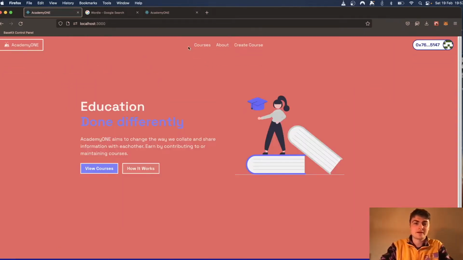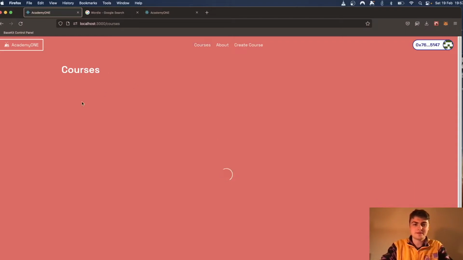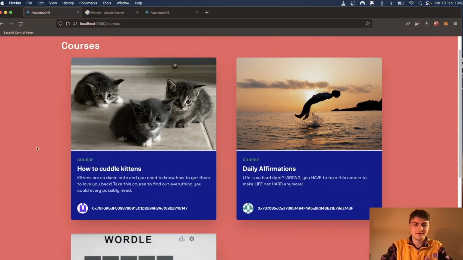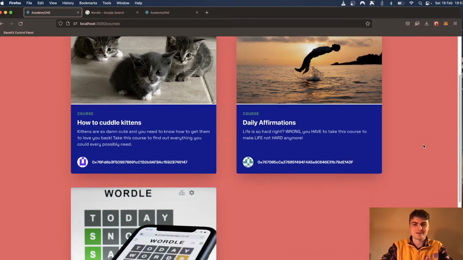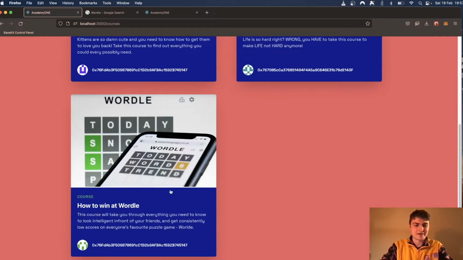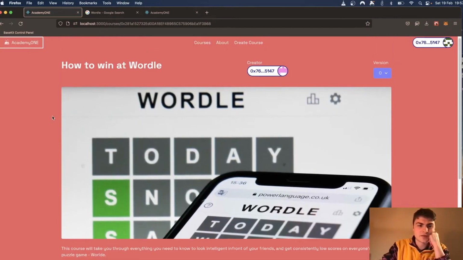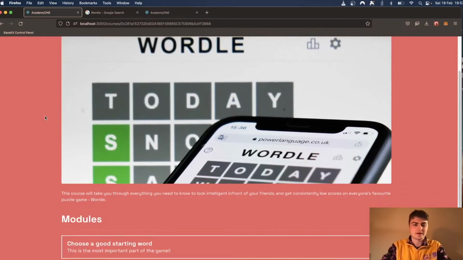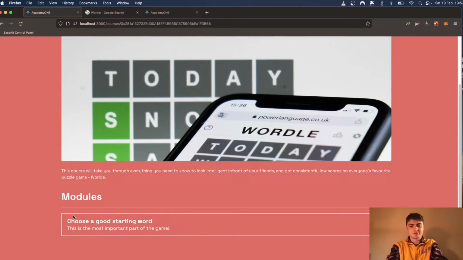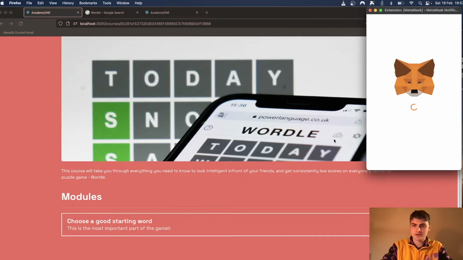Okay, so with our course created, we'd now go into the courses tab to see the current available courses. So you've got some excellent content on the site already, including our new course we've made here, How to Win at Wordle. So we'll go on this and see what's available. We get a quick summary of the course, and we can see what modules are available. We also have the option to enroll on the course, which we'll try and do now.